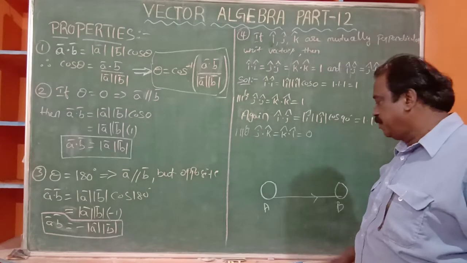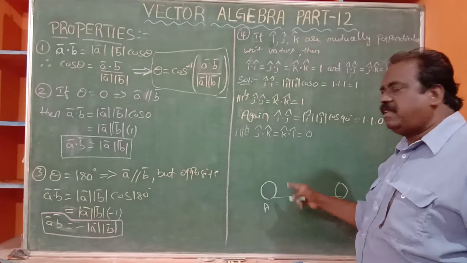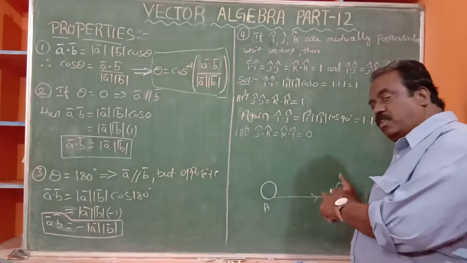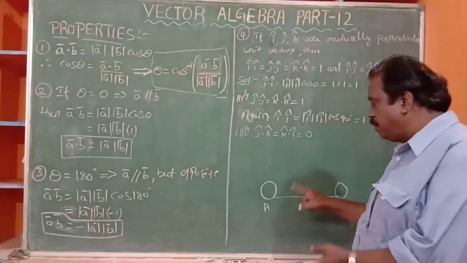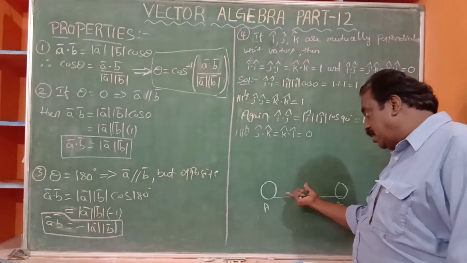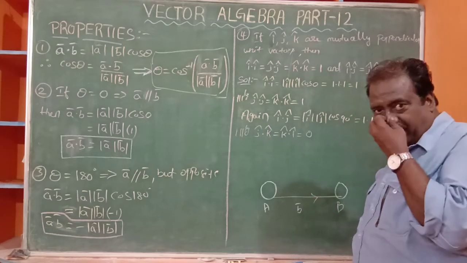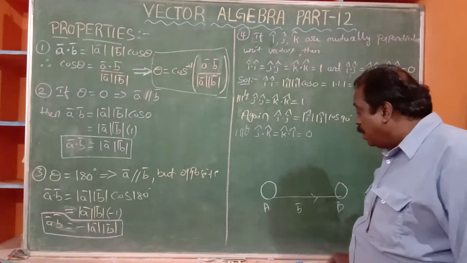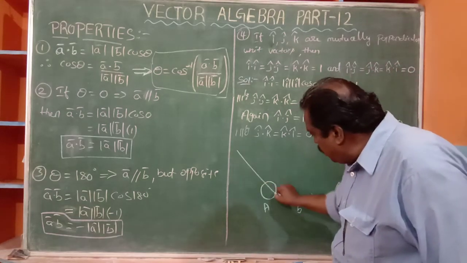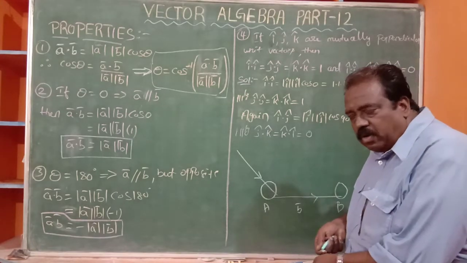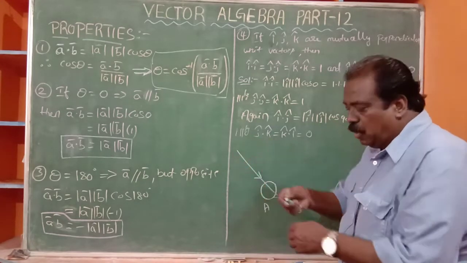This stone, by using some force, displaces its position from A to B. So there we get a vector, B bar, that you are seeing. Now we apply a force in order to lift the stone and move it from place A to place B.